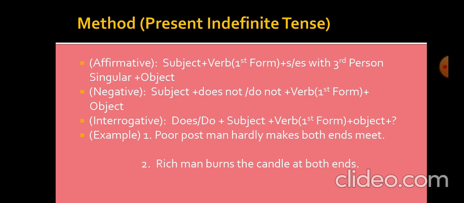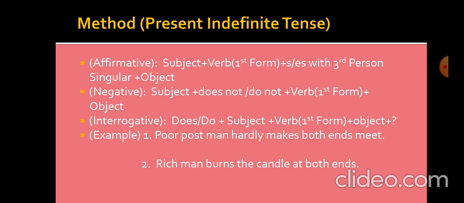First of all, we will discuss the method. When you are going to make the sentences of present indefinite tense, first of all you will write subject. Subject means doer of any action. After that you will write verb. Verb means all the action words are known as verbs. You will write first form of verb plus s or es with third person singular.